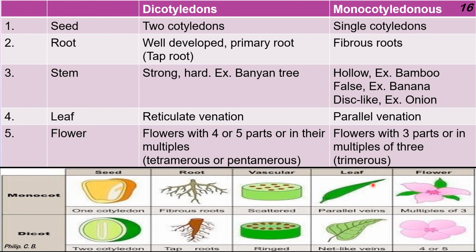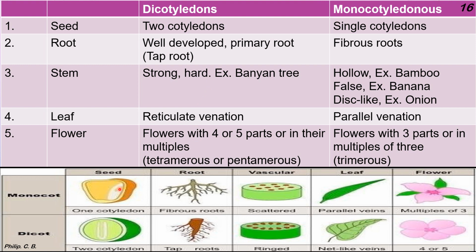Then coming to the later part of the chapter, dicot and monocot. Now in dicot and monocot, we can differentiate based on 5 points, that is mainly seed, root, stem, leaf and flower. In case of seed, as we know, two cotyledons are present in dicot. In case of monocot, single cotyledon. Root: dicot is well developed, primary, taproot; monocot is fibrous.